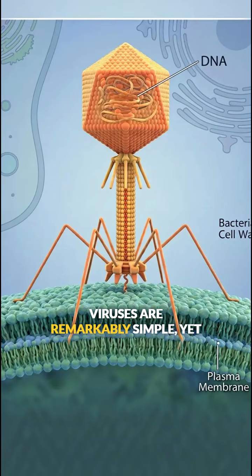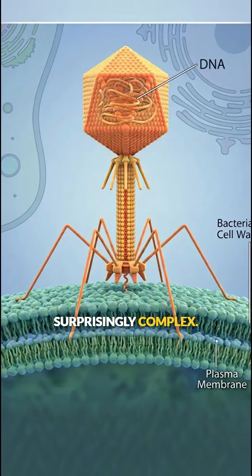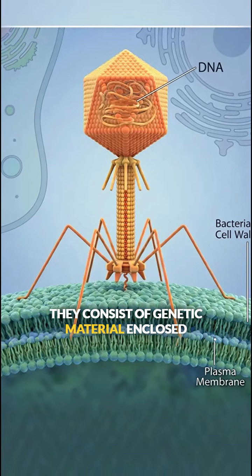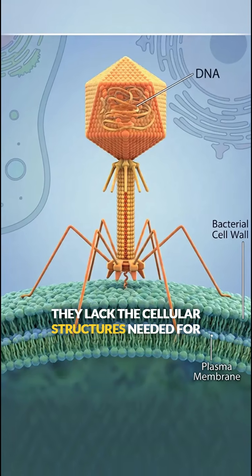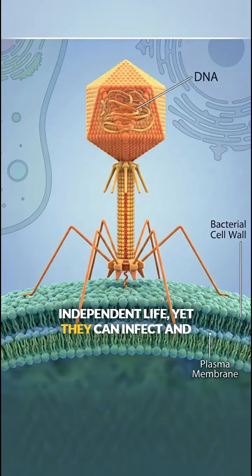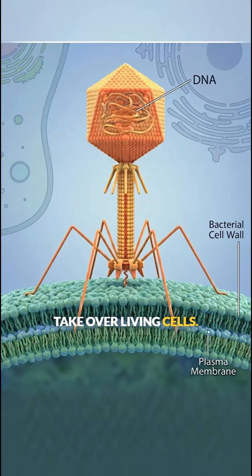Viruses are remarkably simple, yet surprisingly complex. They consist of genetic material enclosed in a protein coat rather than a cell. They lack the cellular structures needed for independent life, yet they can infect and take over living cells.